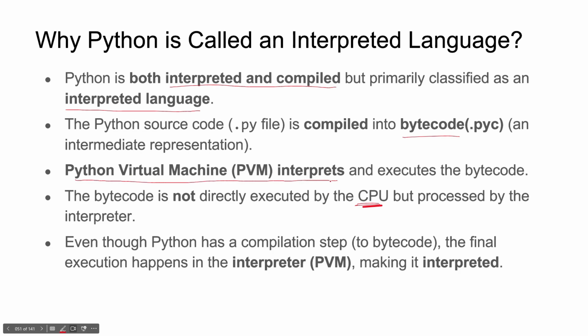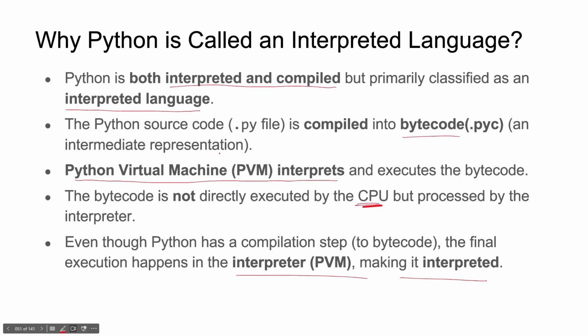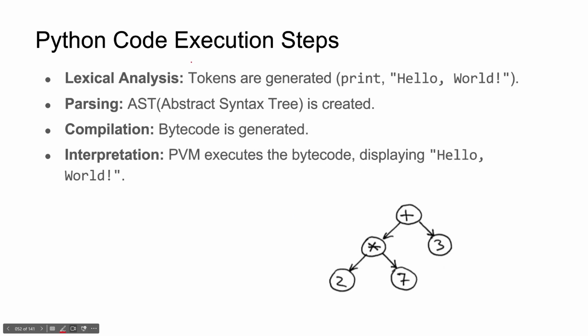So that is the reason Python has interpreted and compiled both. It generates bytecode, but still it is known as an interpreted language. Even though Python has a compilation step, the final execution happens in the interpreter, making it an interpreted language. If he asks about .pyc bytecode, he will end up asking this question also, and he might ask how Python execution works.